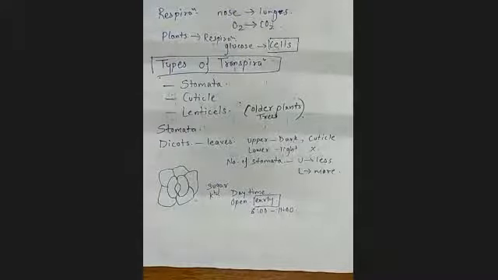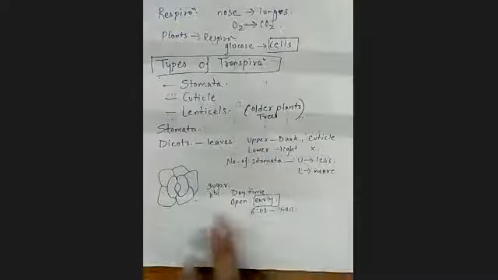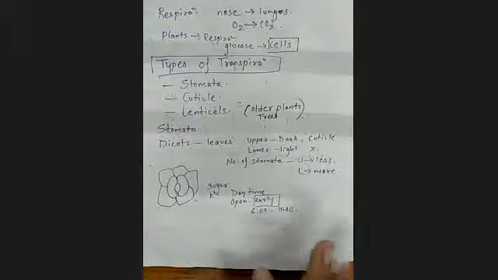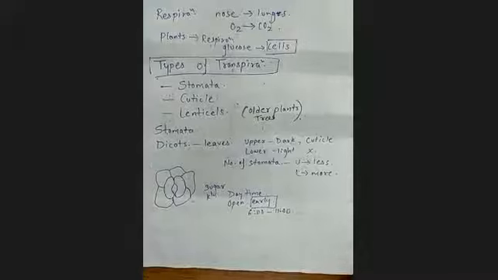So the basic things about stomata you should remember: first, their numbers, and how their closing and opening is done. Then let's see how water is being lost by the plant through this particular space.